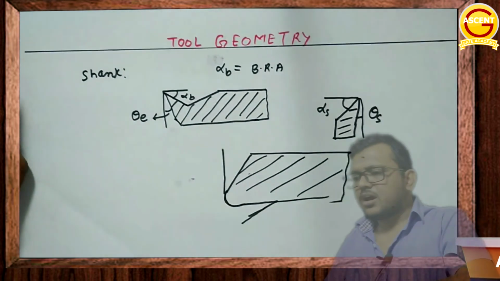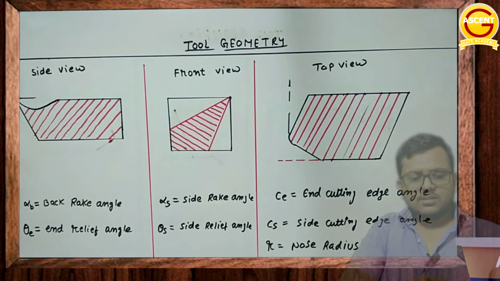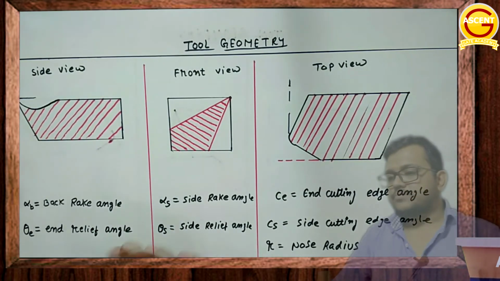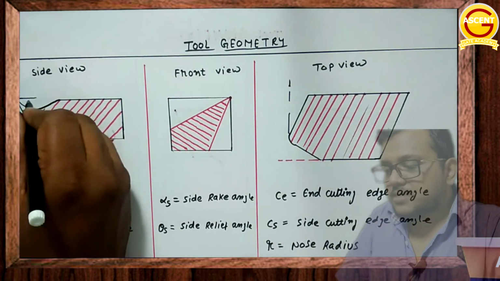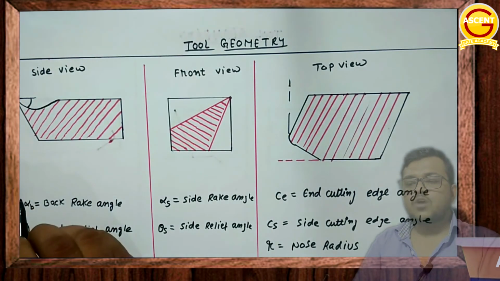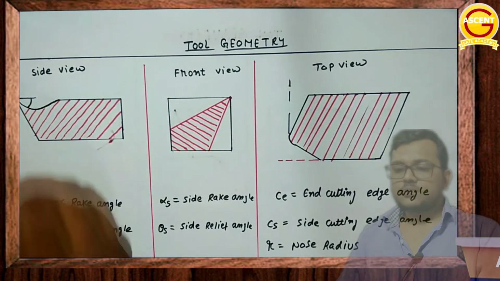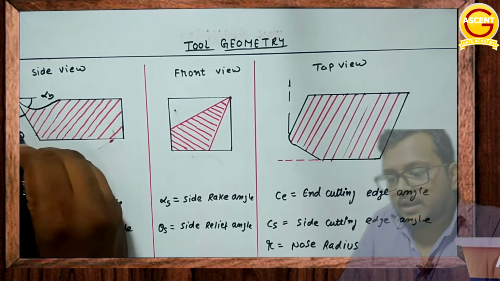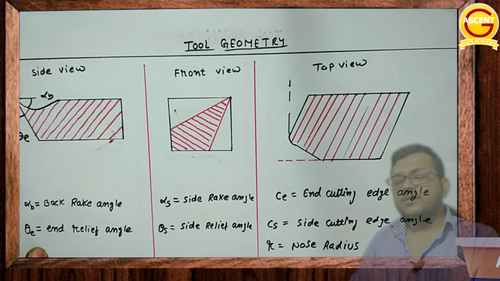We'll be discussing this. Let's have a clear picture of this, which I have already drawn for you. Let's try to understand that first, and we'll move on. So this was the side view, and in the side view, what was this angle? Just tell me, what is this angle? This angle was your back rake. What is this? This is the end relief angle. You have seen this is the back rake angle, this is the end relief.